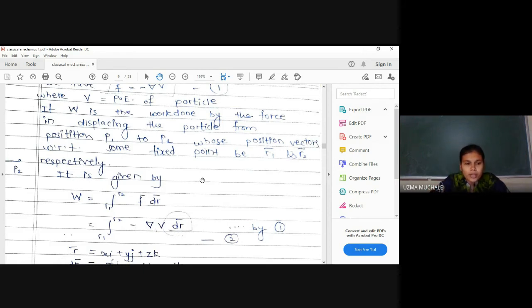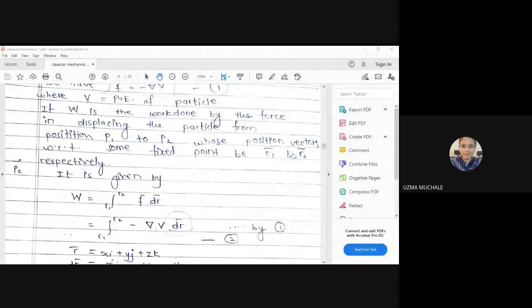And I have told you that we can take the origin at any place. Correct? Yes, madam. So actually we can take the origin at any point in space.